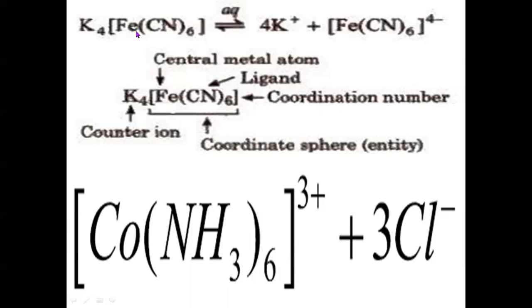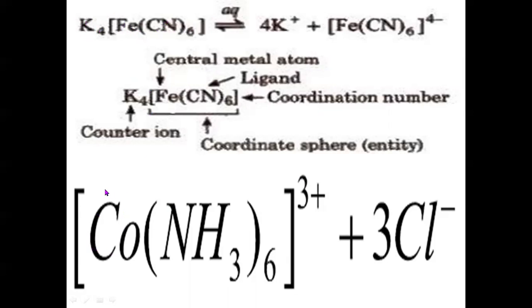These are to be nullified by 4 potassiums and 1 ferrous. The oxidation state of potassium is +1. So 4 minus 6 means -2 remains. This -2 should be neutralized by ferrous. So it is +2 for ferrous.